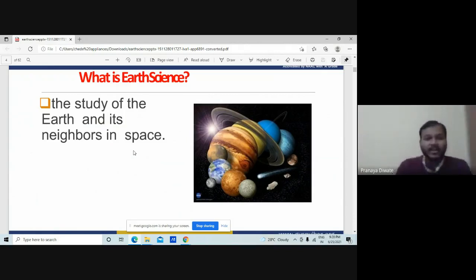Earth science is nothing but the study of the earth and its neighbors in space. It is not only related to the earth, but also to the different neighboring planets in space.